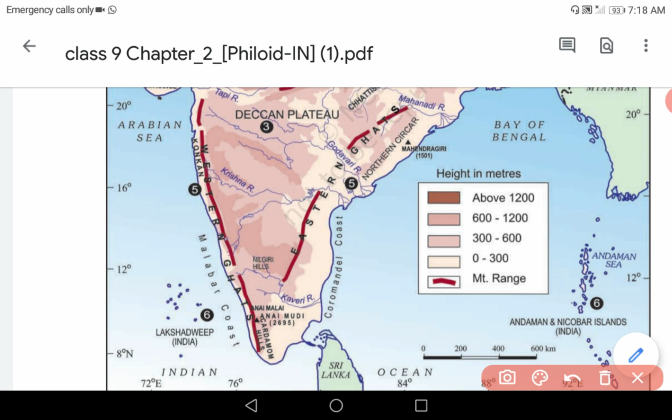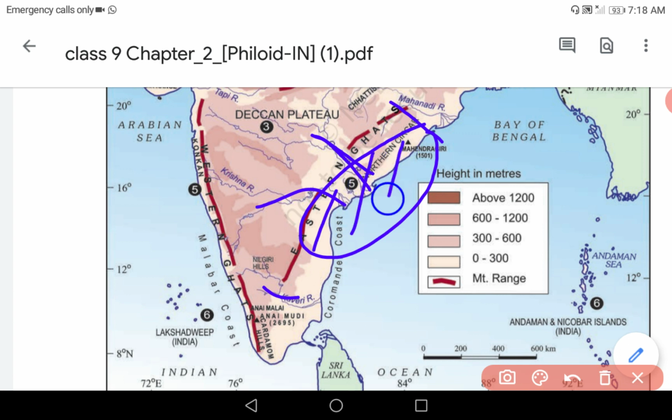One important difference between the western coastal plain and the eastern coastal plain is that the eastern coastal plain is wider compared to the western coastal plain. And in the eastern coastal plain in Andhra Pradesh, it is a very fertile area because many rivers like the Mahanadi, Godavari, Krishna and Kaveri are flowing, and they have made this area very fertile. That is the reason Andhra Pradesh is one of the leading producers of rice in India.